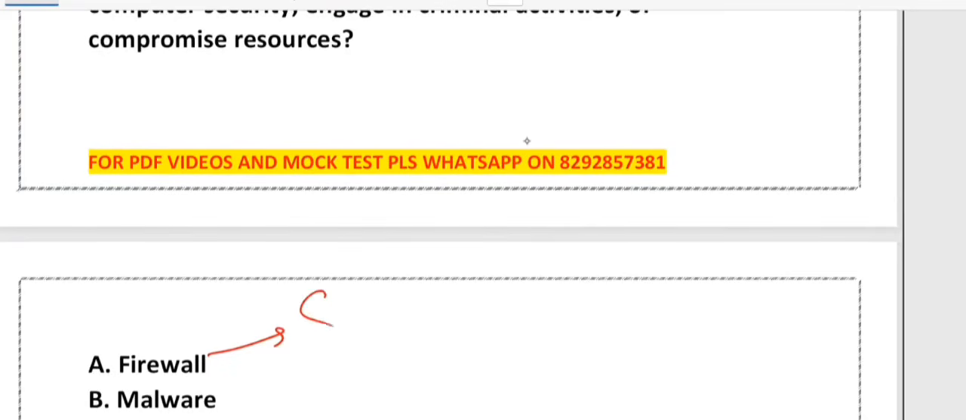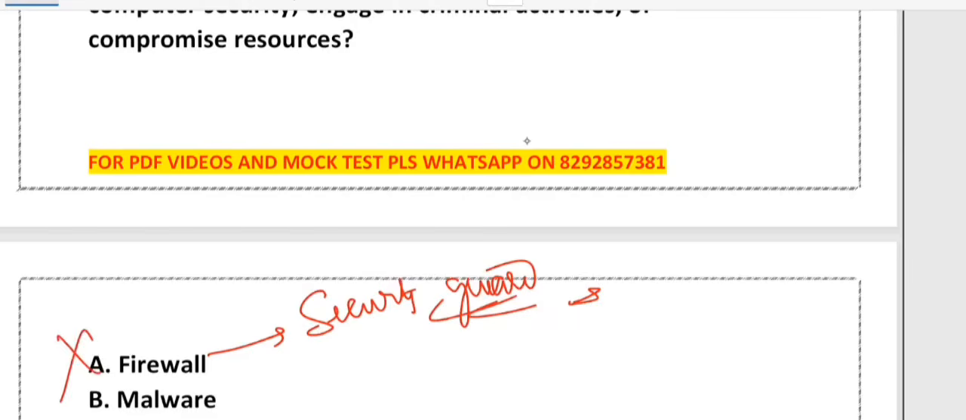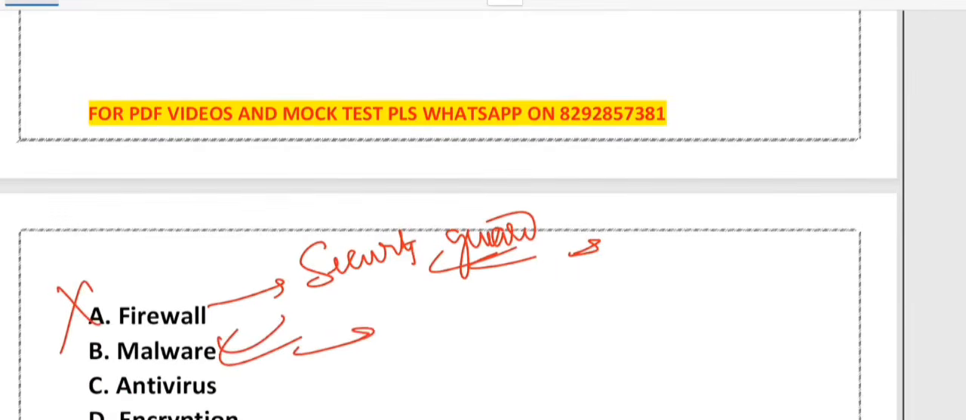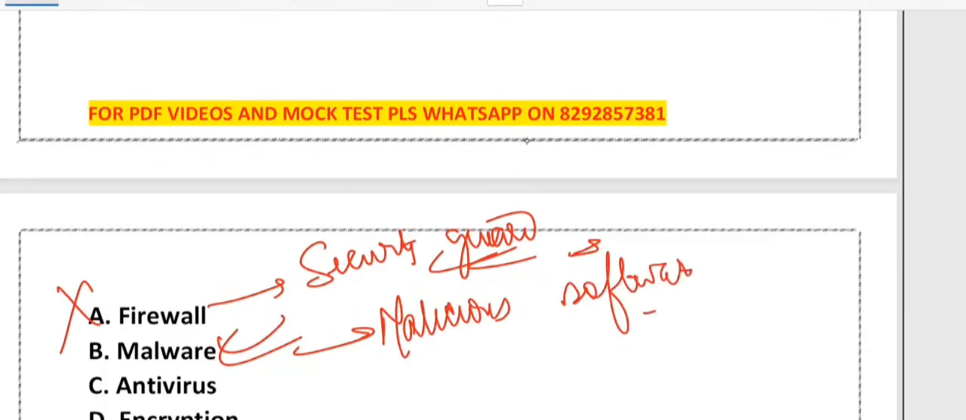So firewall is like a security guard for your computer. It blocks unwanted traffic and it protects your system. So that's why it is wrong. What about malware? Yes, malware is correct, because malware stands for malicious software, right? It is designed to damage your computer, steal data, or exploit resources.